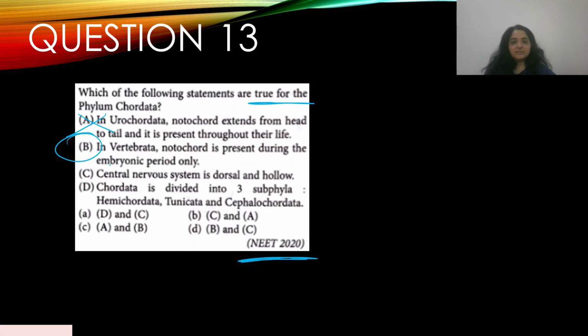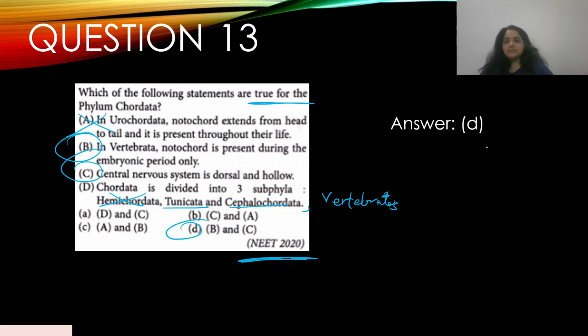C. Central nervous system is dorsal and hollow. Yes, that's right, in chordates. D. Chordata is divided into three subphyla: Hemichordata, Tunicata, and Cephalochordata, which is incorrect because Hemichordata is not a chordate. It's a non-chordate. So it's Tunicata, Cephalochordata, and Vertebrata. So the answer is B and C, option D. Answer is D.